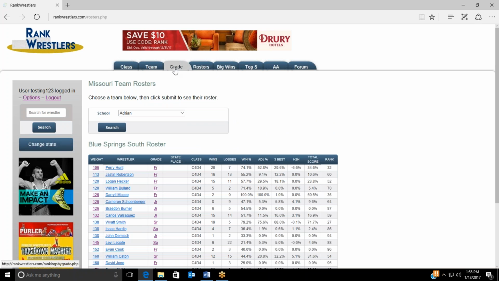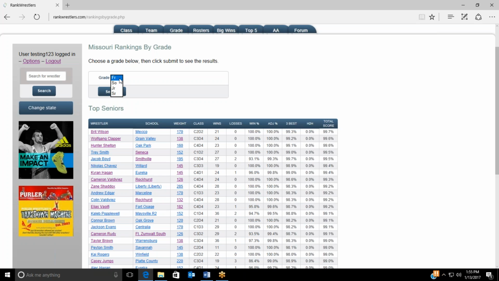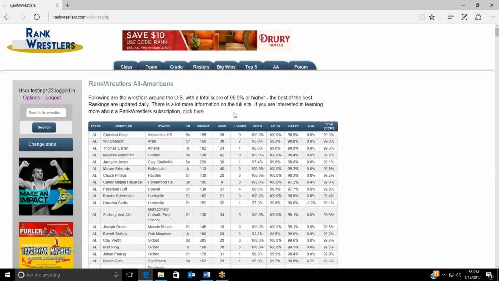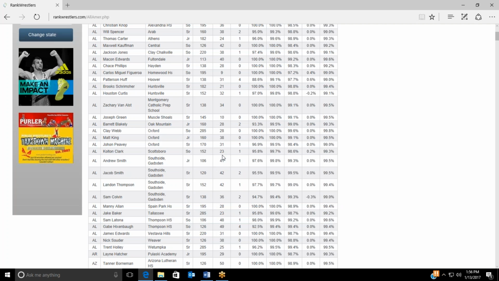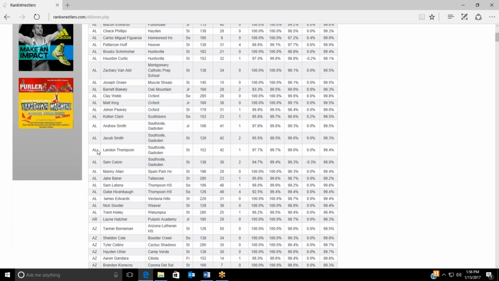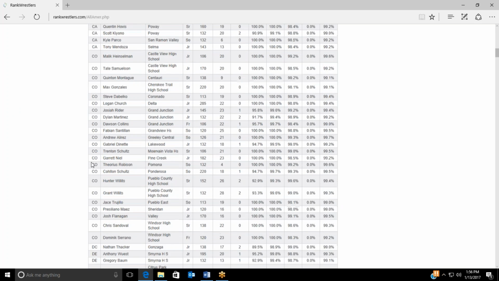Grade rankings show the ranking for each of the wrestlers in the state for a particular grade, regardless of their weight or class. These can be interesting to see who some of the best wrestlers are in the state. You can also click the All-American tab along the top to see who some of the best wrestlers in the nation are. A wrestler achieves a ranked wrestler's All-American status when they reach a total score of at least 99%, which is very difficult to accomplish. The All-American listing is ordered by state and school to make it a little easier to identify specific wrestlers.